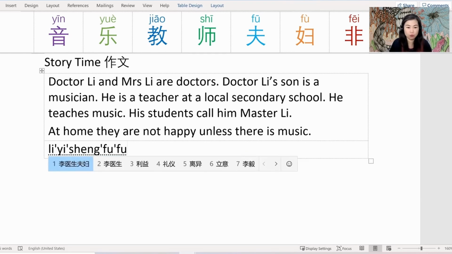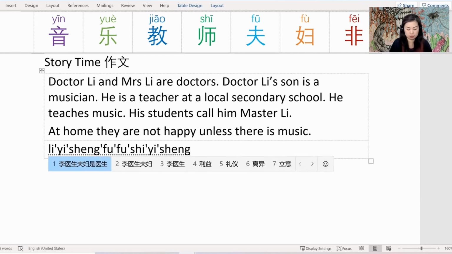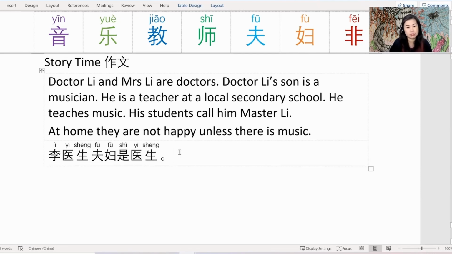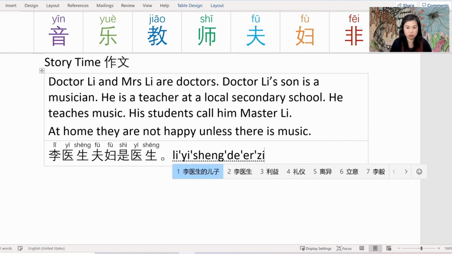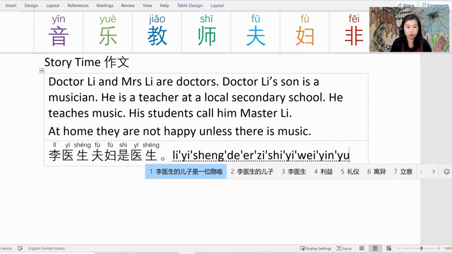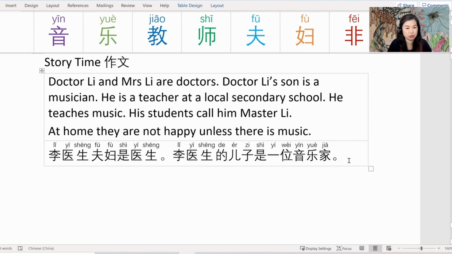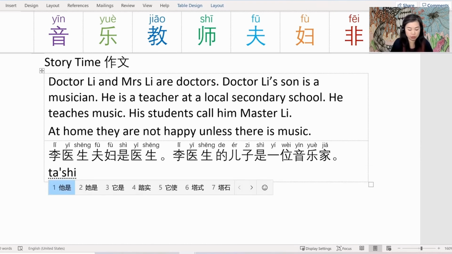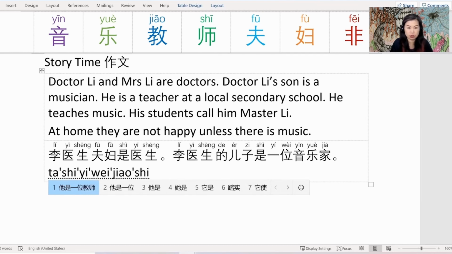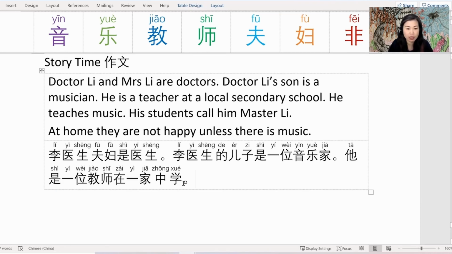Okay, let's try and translate this into 中文. 李医生夫妇是医生，李医生的儿子是一位音乐家。Oops, that's the wrong 是. 李医生的儿子是一位音乐家，他是一位教师，在一家中学。Okay, I've said he's a teacher at a secondary school, but I forgot local.